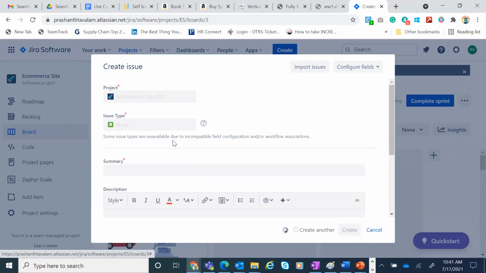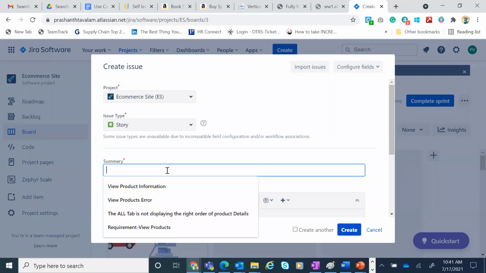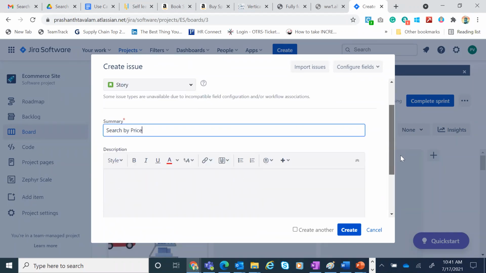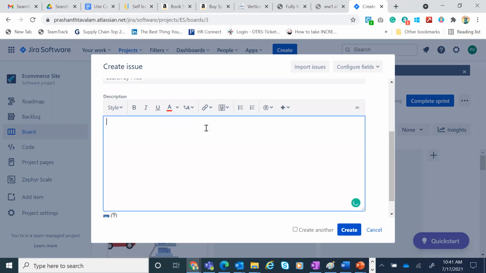I want to create a story. Search by price is the summary. Here, I'm going to mention